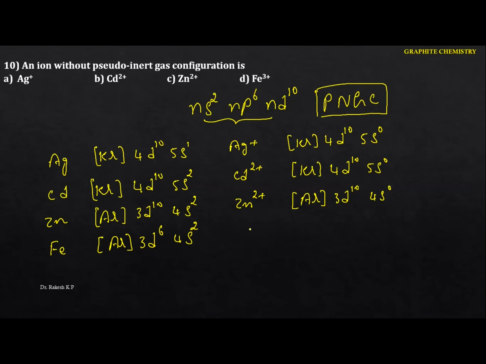4s0. So see the iron here, that is Fe3+. They are given the Fe3+. Here I am going to write argon 3d5, and this becomes 4s0.